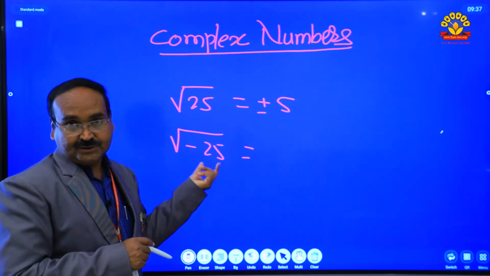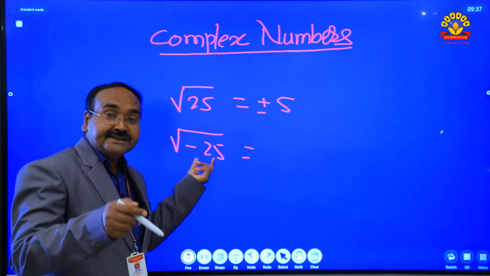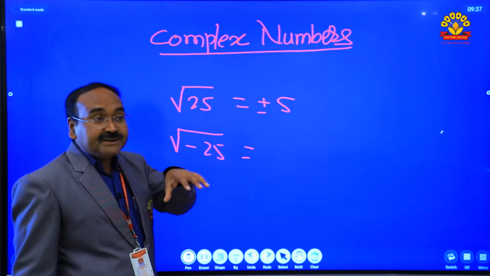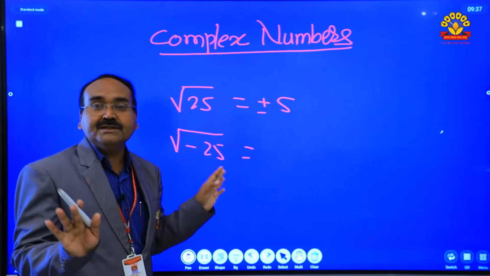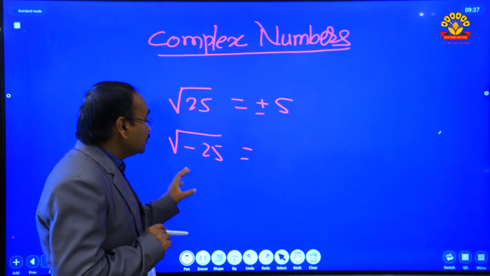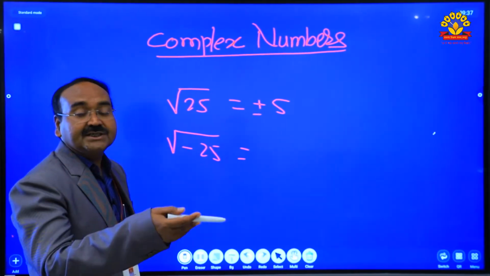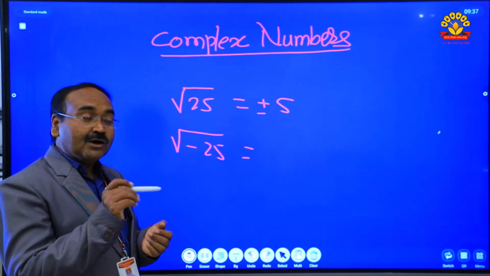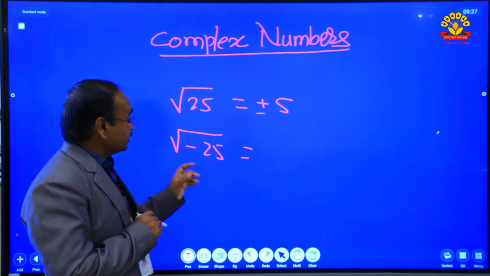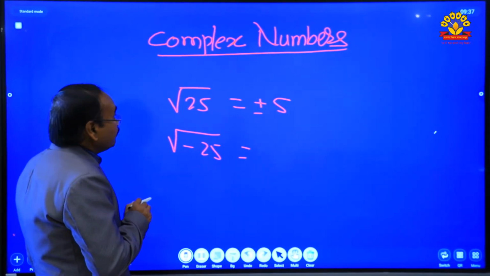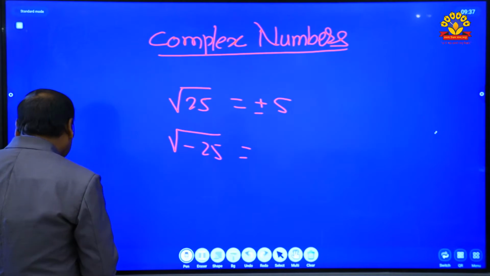We want to find the square root of negative real numbers, and within our real number system it is not possible. It is not possible to find a real number whose square is negative. And that is the important reason for a new number system. So here we solve some more equations.